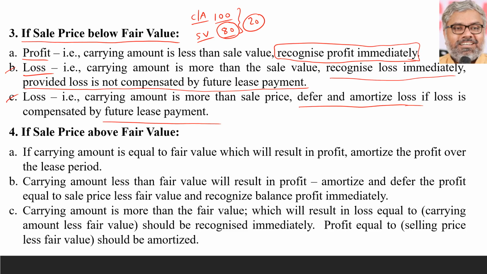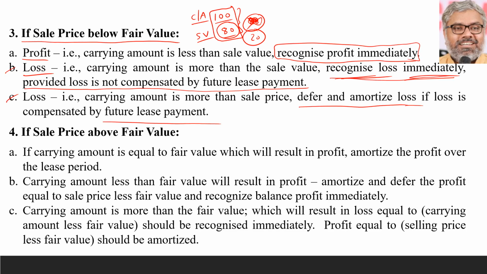If it is compensated like that, in that case, we cannot recognize this loss immediately. That has to be deferred and amortized over a period of time. If not, it is a genuine thing. That means there is no compensation of this loss that is going to happen in the lease rentals in future. Lease rentals are all genuine. Then whatever the loss that is arising, 20 lakhs, can be recognized immediately. So that depends upon whether the loss is going to be compensated by future lease payments or not. How do we know that? We don't know that. We have to write that in the answer, that's all.